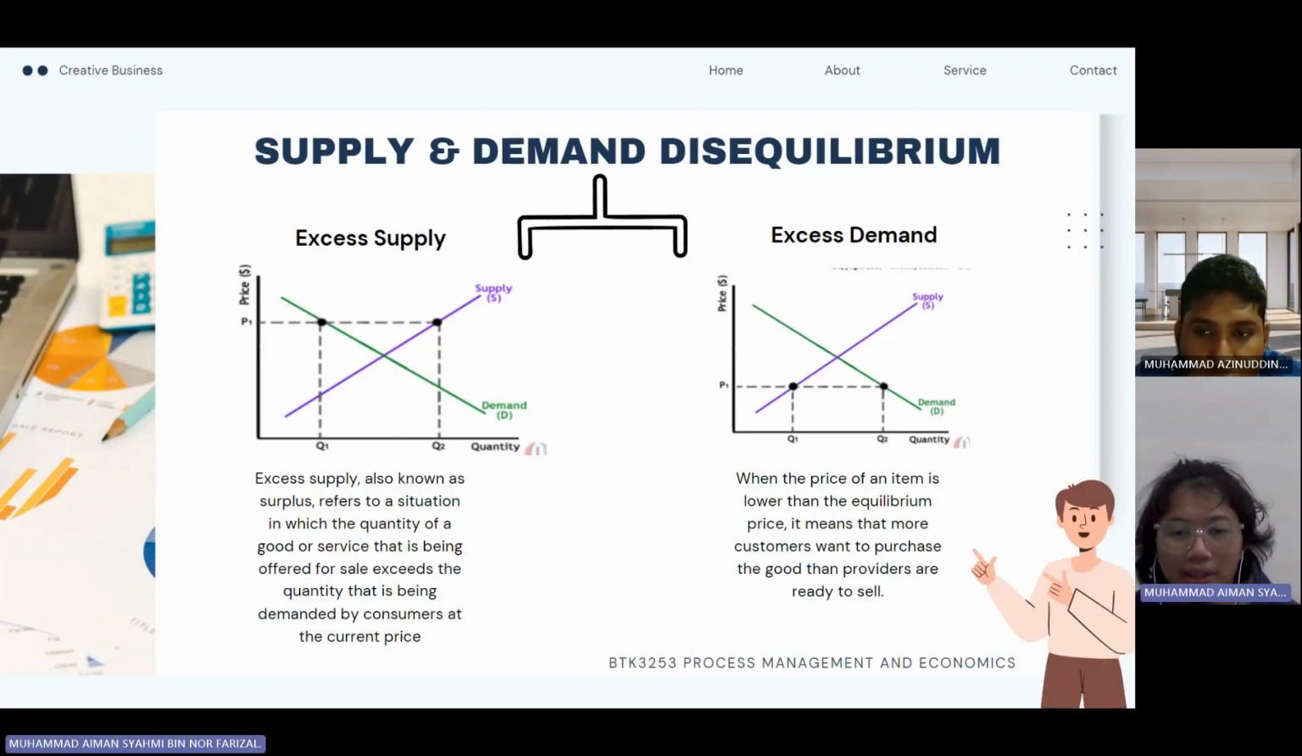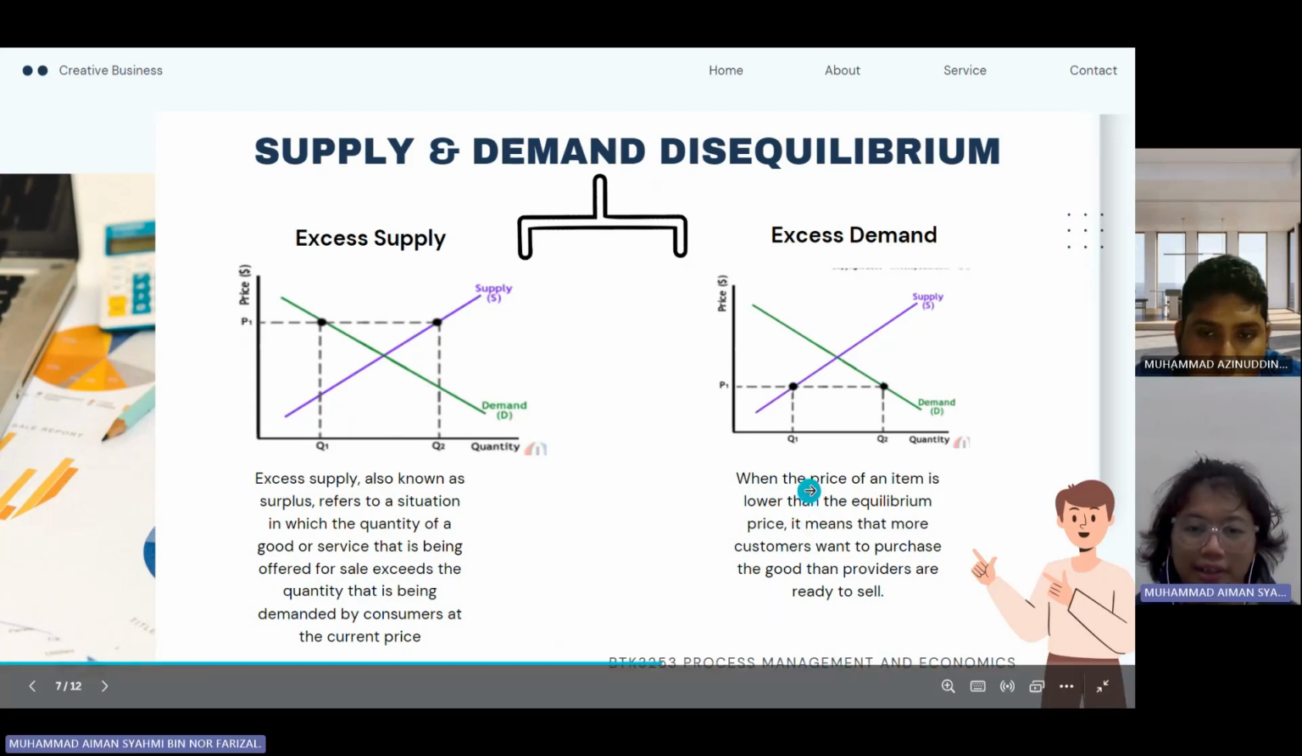For excess demand, when the price of an item is lower than the equilibrium price, it means that more customers want to purchase the good than providers are ready to sell. It means that the item will not be enough for the customers. So that is called excess demand and excess supply.